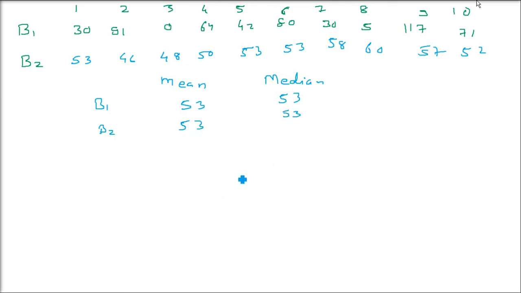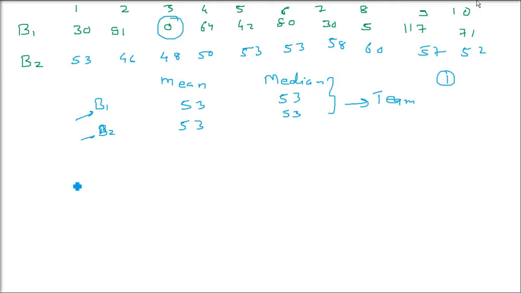They are central tendency. Now the question arises: what will happen if B1 and B2, now there is an academy, they want to choose from B1 and B2. There is a team being formed and there is only one place. Either B1 has to be chosen or B2 has to be chosen. But by the mean and median, the team cannot decide. Only one seat is there. Only one player has to be selected. Who is going to be selected? Everything is equal. Here is the problem. Central value will not give you, we cannot comprehend who is actually the good player.